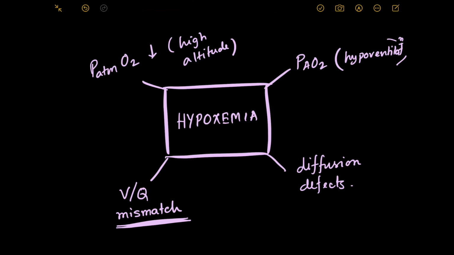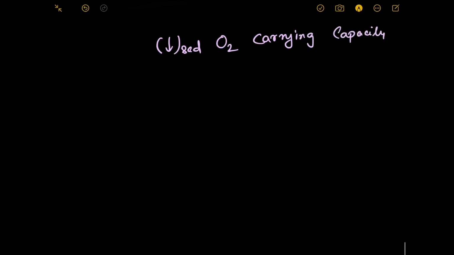Alright, now let us go and understand the final and the third cause of hypoxia, which is decreased oxygen carrying capacity, decreased O2 carrying capacity. Now which body fluid carries oxygen in the body?